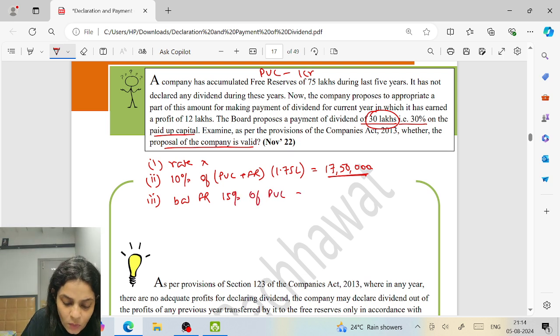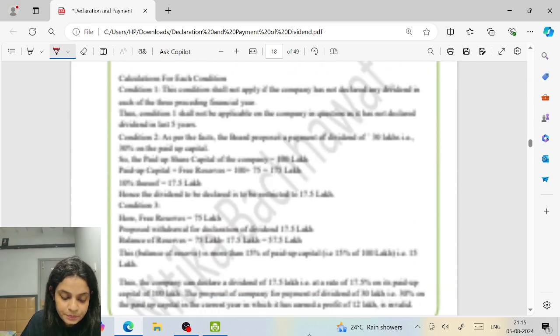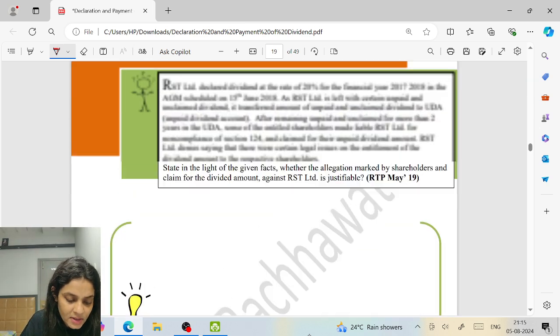Paid up capital is 1 crore. What is the 15% of 1 crore? 15 lakh. Now, if you withdraw from 75 lakh, if you withdraw 1.75 lakh, it is obviously more than 15 lakh. So everything is fulfilled, but you cannot declare dividend at the rate of 30 lakh. The maximum dividend you can declare is 17 lakh 50,000, which is 17.5%, right? Moving on to the next question.